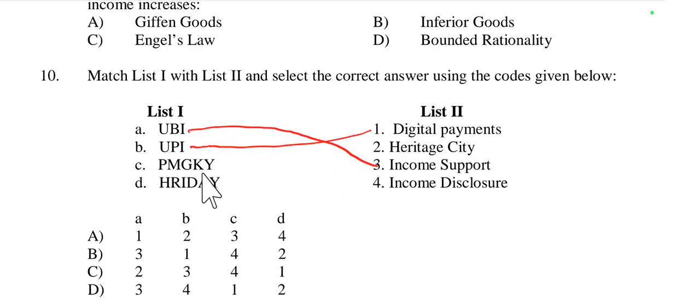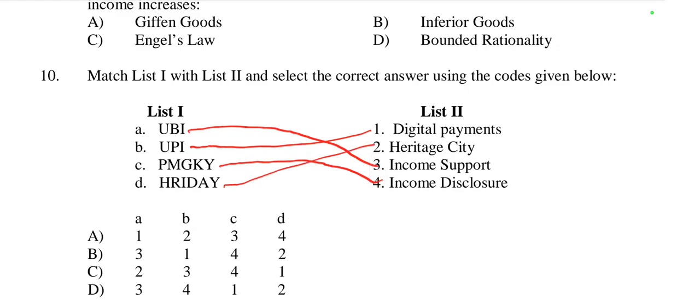Then PMGKY means Pradhan Mantri Garib Kalyan Yojana, it is related with income disclosure. Then HRIDAY full form is Heritage City Development and Augmentation Yojana. So last one is HRIDAY. HRIDAY full form is Heritage City Development Augmentation Yojana. It is related with Heritage City.